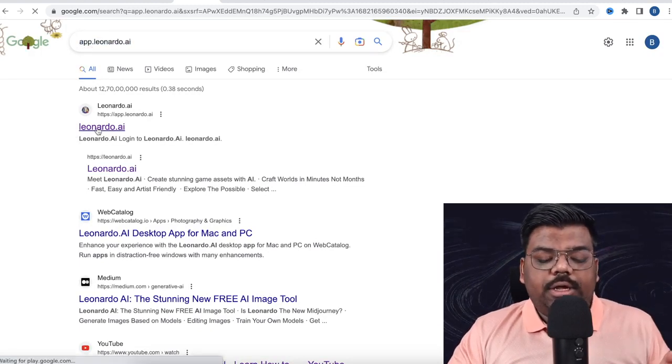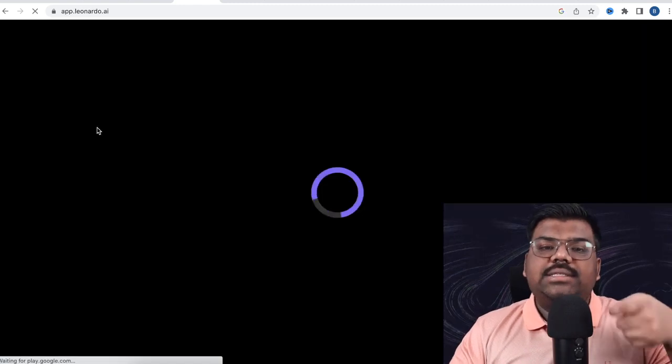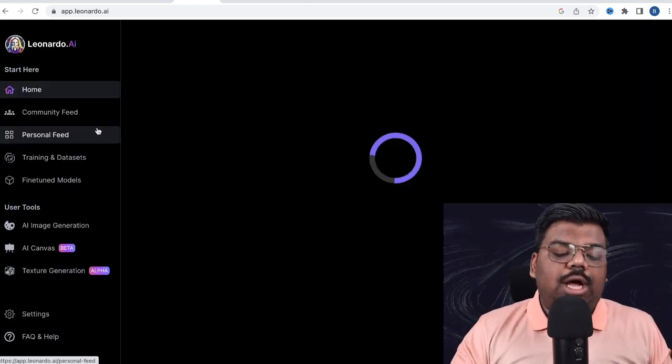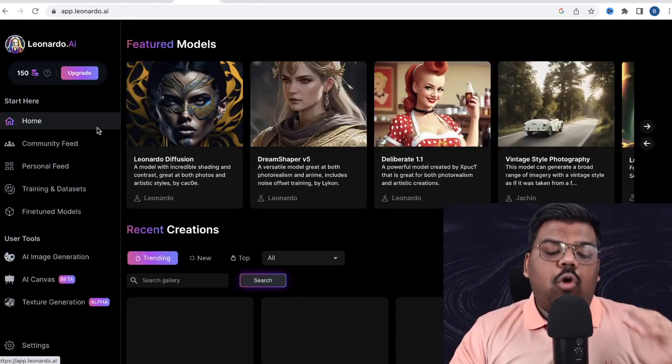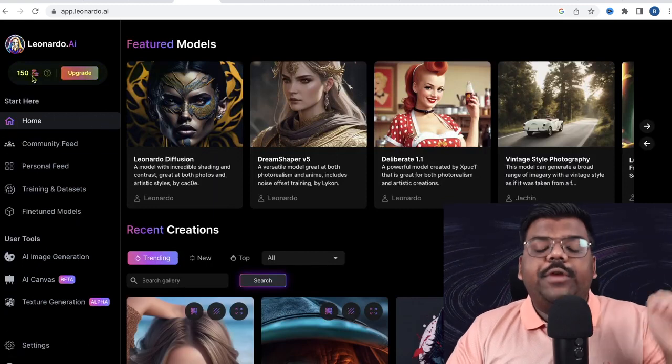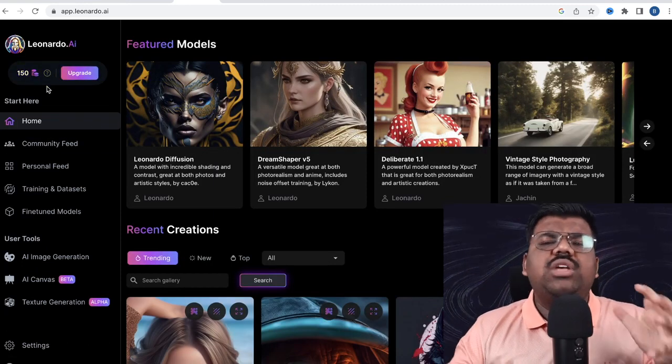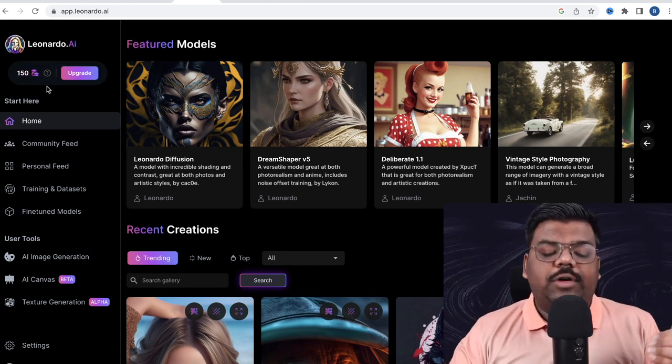app.leonardo.ai. Click over here and enter your email address, the account that you have created. So you will come on the working platform of Leonardo AI. Over here for free, you will get 150 tokens that you can use. That is more than enough for a lot of design work.